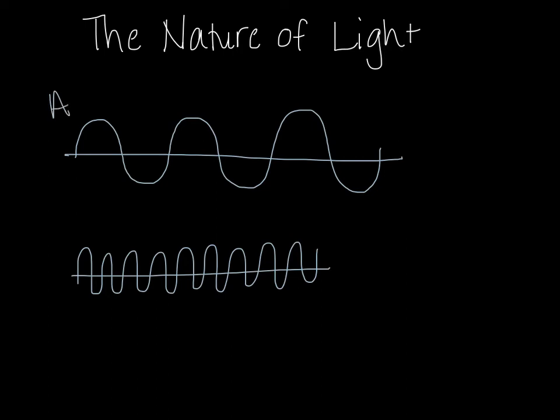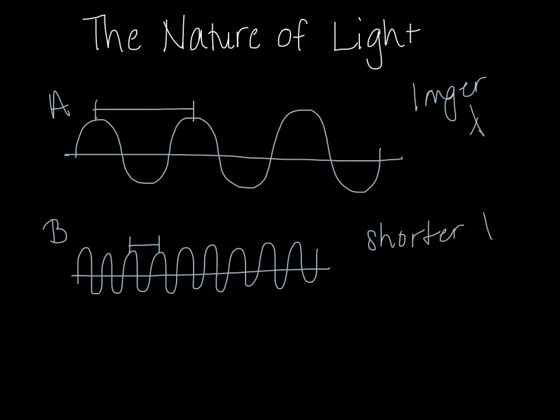Wave A and wave B. If I look at A's wavelength from crest to crest, and B's wavelength from crest to crest, A has a longer wavelength, whereas B has a shorter wavelength. This means that A is going to have a lower frequency, which is denoted by nu.